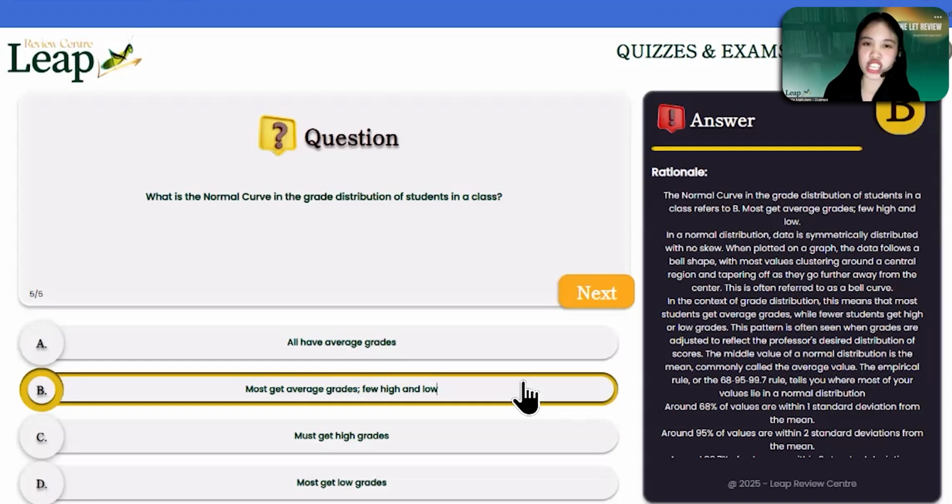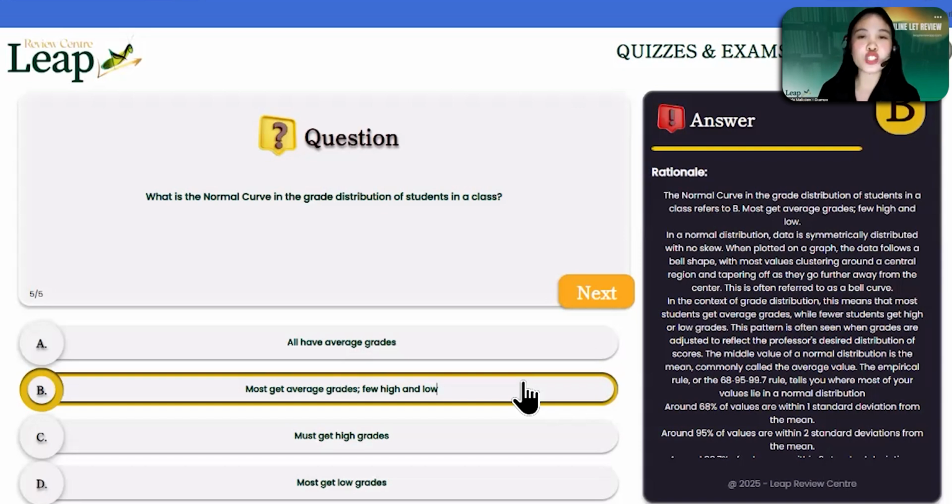For letter C and letter D, if you will be following these, you will get not a normal curve, but a skewed distribution. So when we talk about skewed, we have the positively skewed and negatively skewed. So for letter C, if most of the students got high grades, meaning to say that's, is it positively or negatively skewed? What do you think? For letter C, very good. That's very good po. That's negatively skewed distribution.